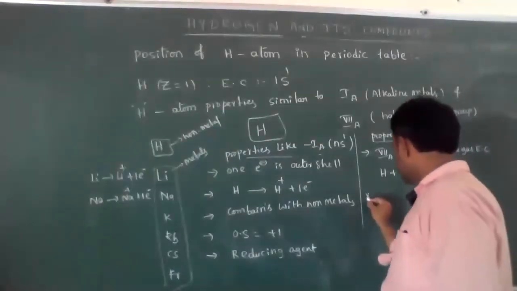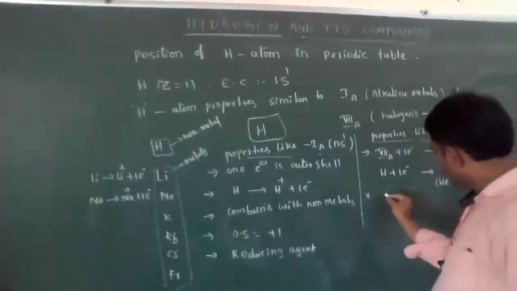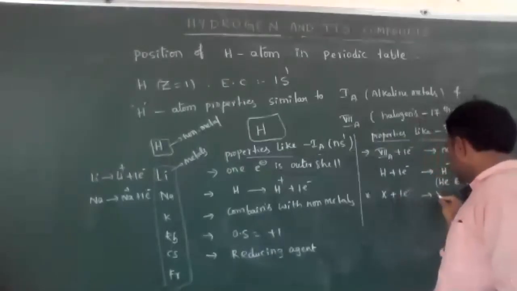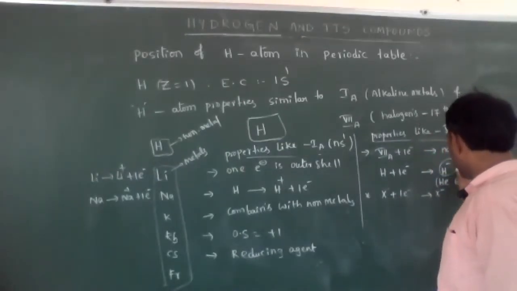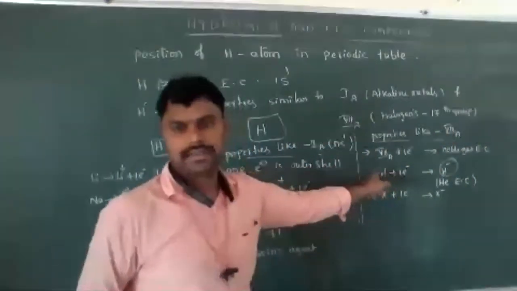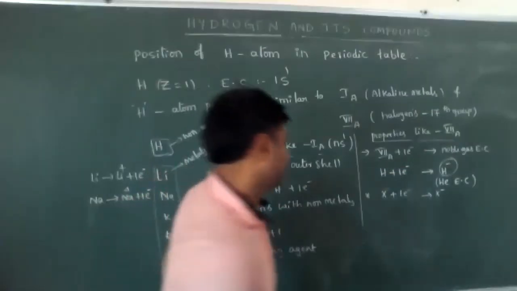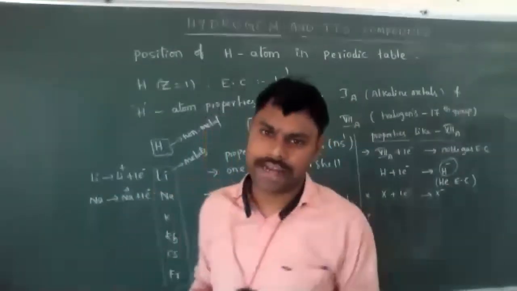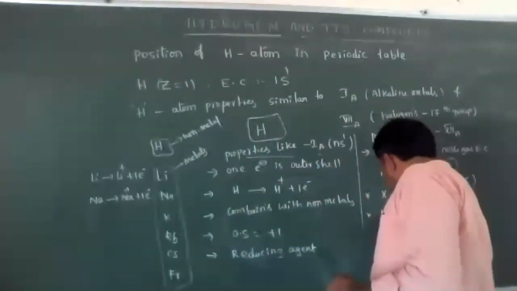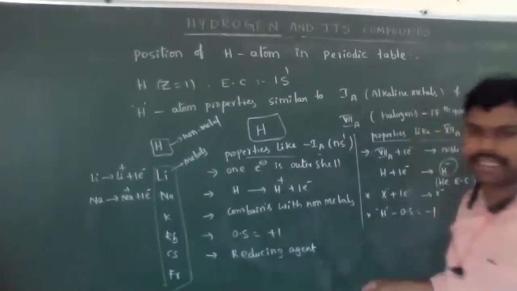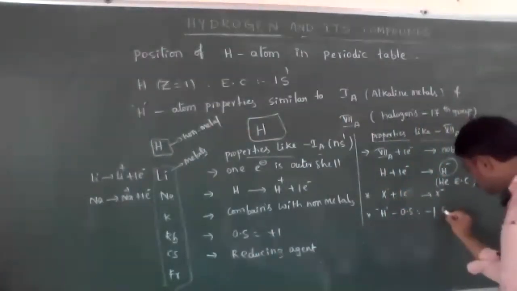And halogens, if you observe, accept one electron to form X minus, and the hydrogen atom also accepts one electron to form H minus. Means the common oxidation state of halogen atoms is -1, and the hydrogen atom oxidation state is also -1 when combined with